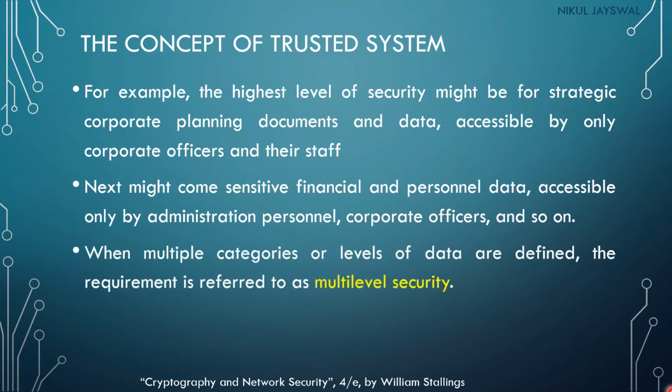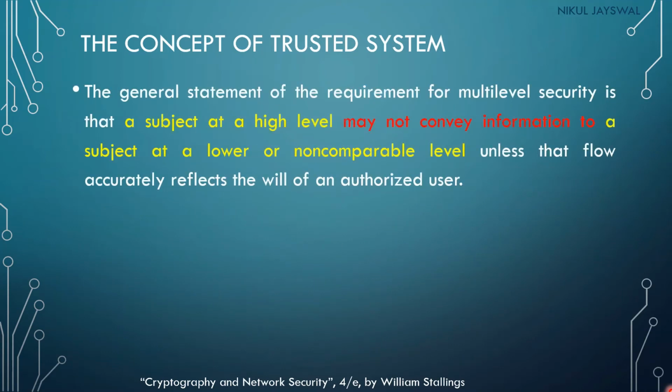When multiple categories or levels of data are defined, the requirement is referred to as multi-level security. Whenever we categorize our information in such categories, then that system will be called a multi-level security system. A general statement of the requirement for multi-level security is: a subject at a higher level, that means a user of a higher level, may not convey information to a subject at a lower or non-compatible level. This is the basic requirement in the trusted system.